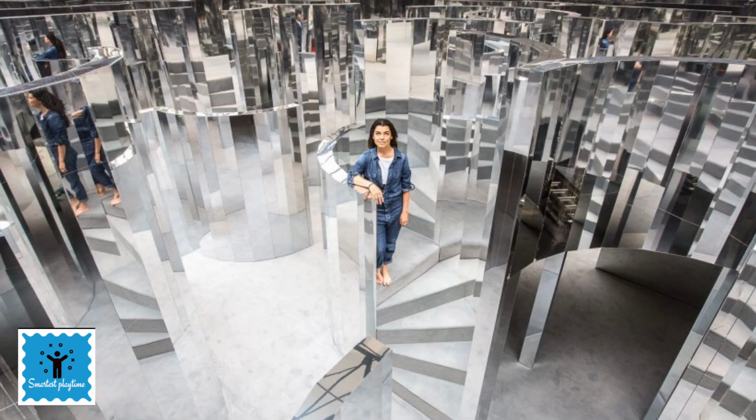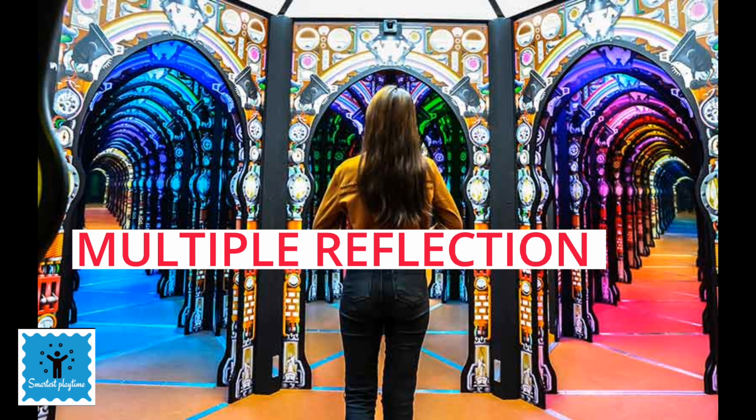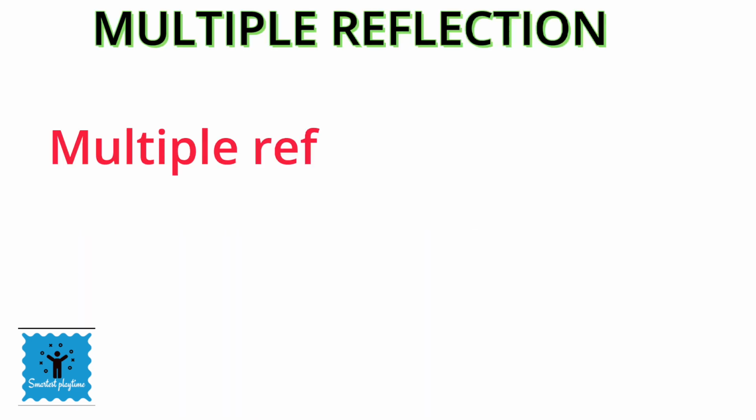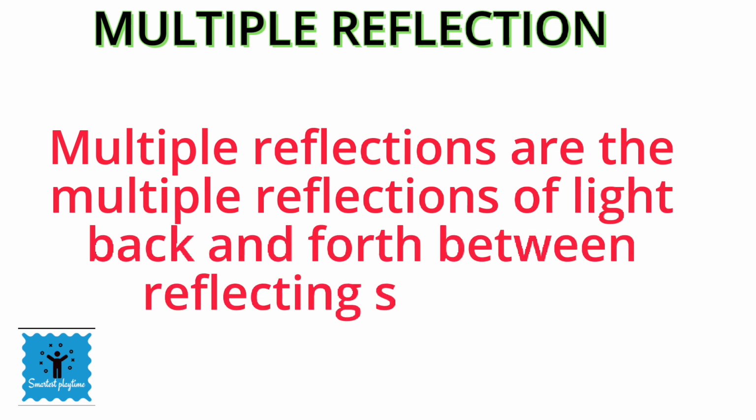And we can reflect a reflected light again. Yes, this phenomenon is called multiple reflection, and it can be obtained by placing more than one mirror at certain angles to each other, which will result in reflection of light multiple times between the reflecting surfaces.